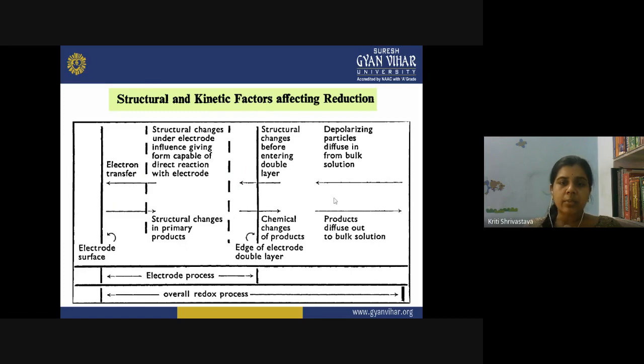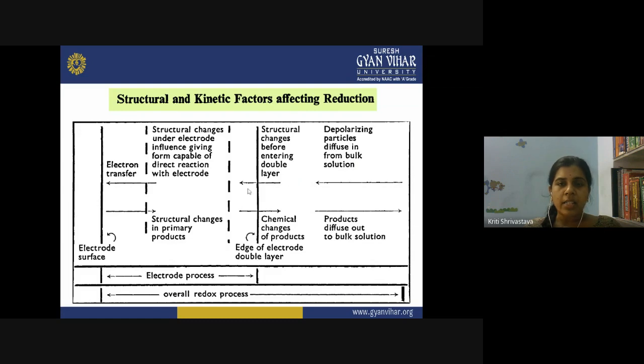Outside this electrode double layer, we have the analyte solution. So what happens? This is connected to the bulk of the solution, and the depolarizing particles diffuse in from the bulk of the solution. These particles are coming towards the electrode due to the depolarization. When you apply the potential, depolarization occurs, and the ions start moving towards the electrode surface.